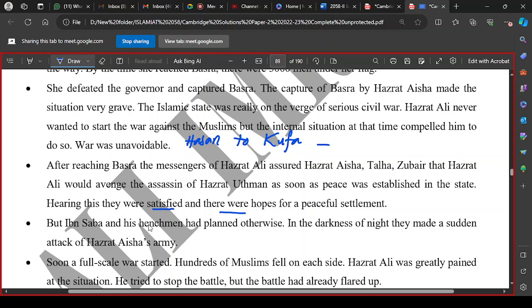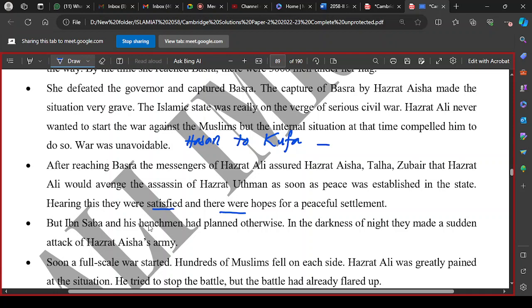So these mischief makers and rebels got alarmed over this new development of peace settlement, and they planned that in the darkness of the night they would make a sudden attack on Hazrat Aisha's army. They decided on a surprise attack in the darkness of the night, and with that they could start a war.